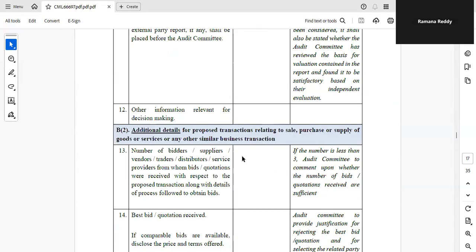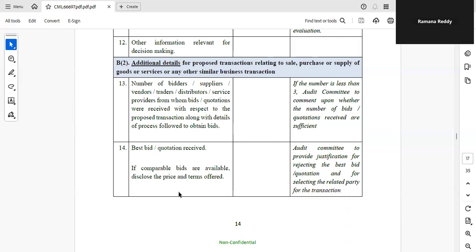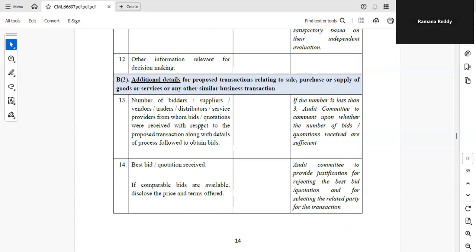Then additional details here: proposed transaction relating to sale, purchase, or supply of goods and any other similar business transaction. All details, like taking bids. A minimum of 3 bids has to be taken. Because we know how the bidding goes on in the industry, that is the reason they are asking for full details of the bidding.